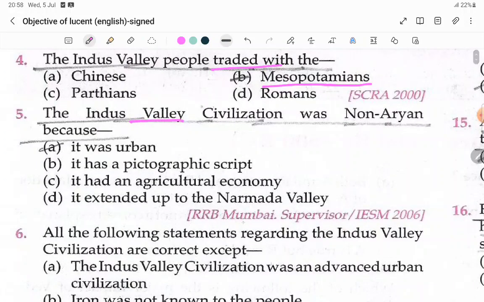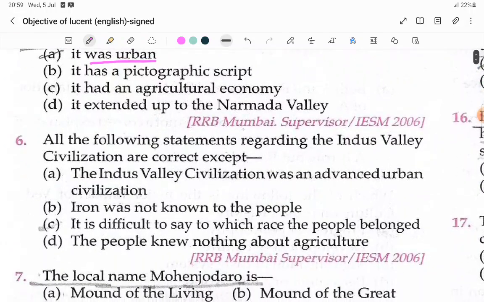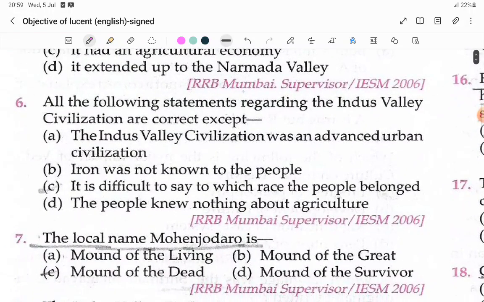The Indus Valley civilization was non-Aryan because it was completely urban, and the Aryan was completely rural. All the following statements regarding the Indus Valley civilization are correct except: it is difficult to say to which race the people belonged. That is correct. It was an advanced urban civilization, yes, correct. Iron was not known to the people, yes, correct, because they knew only bronze and copper. The people knew nothing about agriculture, this one is also correct.